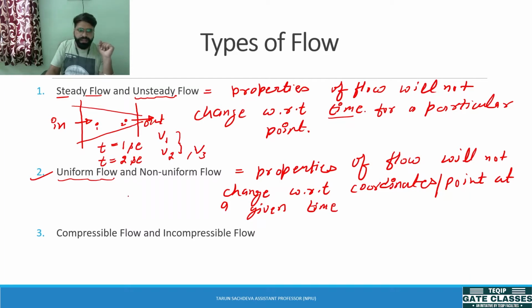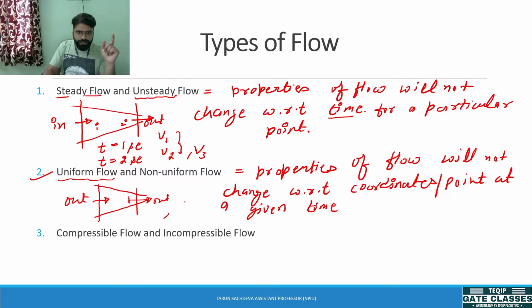So what does it mean? Suppose, taking a similar example, that there is a nozzle in which water is passing from inlet to outlet. If this flow has to be uniform flow, what is the condition? The condition says that the property of the flow should not change with respect to the coordinate or point. So coordinate or point means at a particular time.